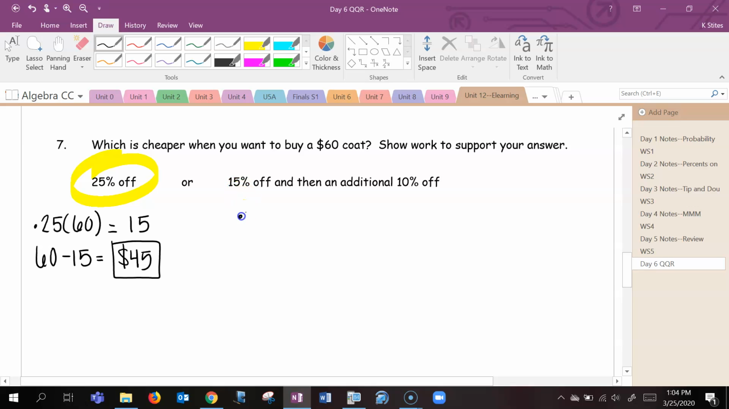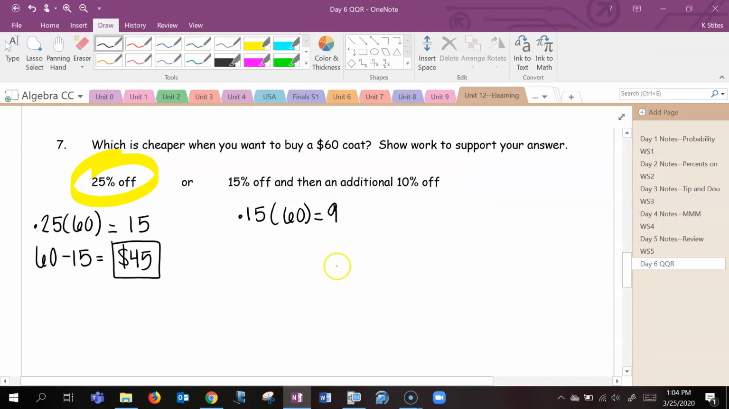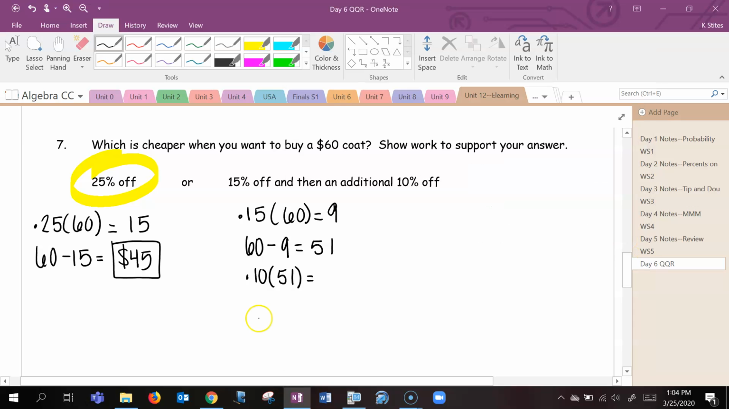So I'll start with the 15%. Multiply it by the 60. That's $9. Remember, that's your discount, so we're going to subtract that off of the 60. 60 minus 9 is $51. Now we're taking off 10%. So that's a 0.10. Make sure you're multiplying it by your new price of 51. And that's 5.1.